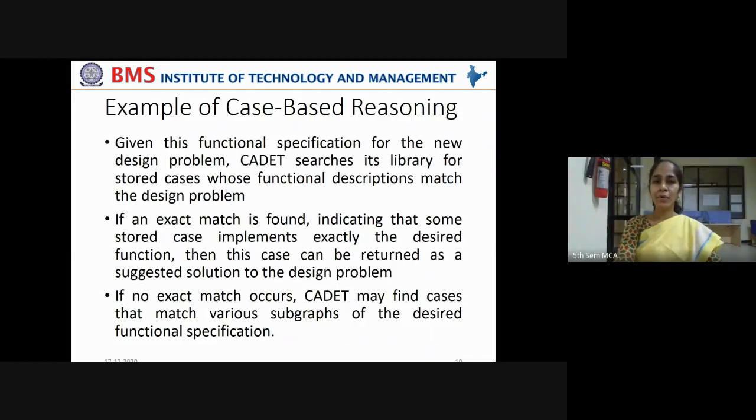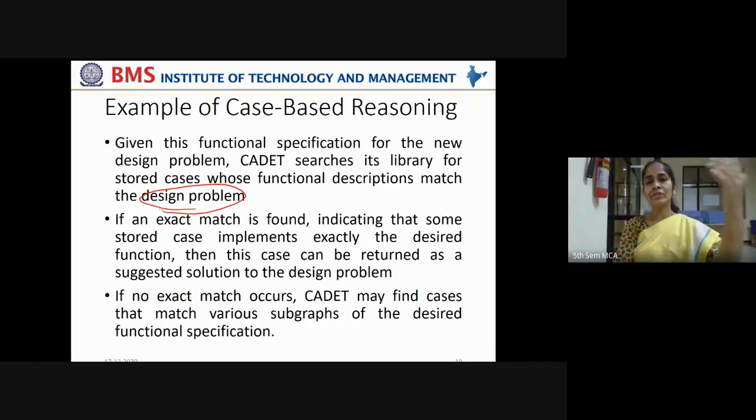For the new design problem, now CADET searches its library. There is already an existing library with 75 designs that have successfully solved problems with similar features. CADET searches its library for stored cases whose functional descriptions match the design problem.